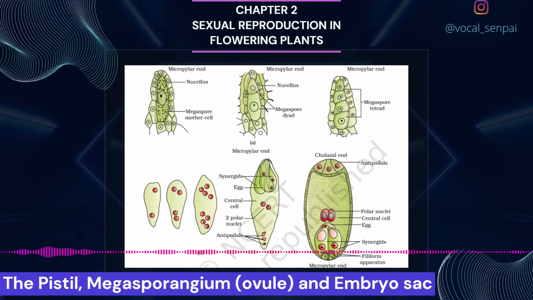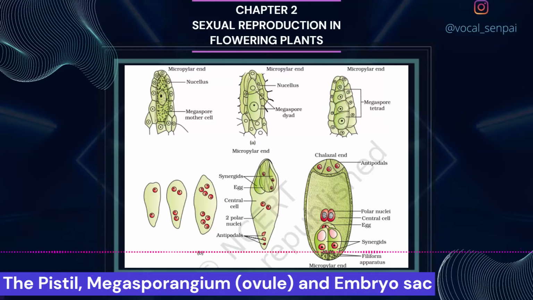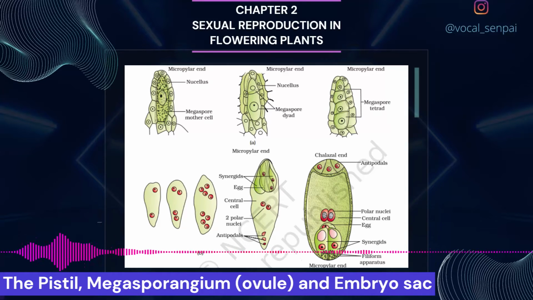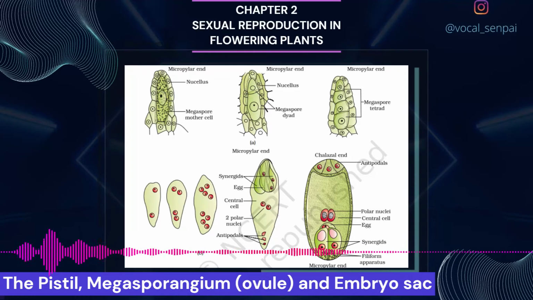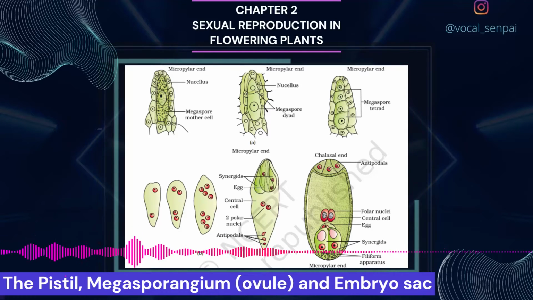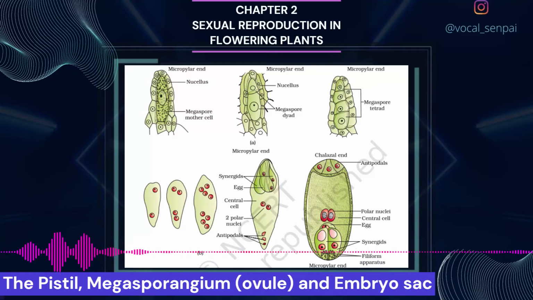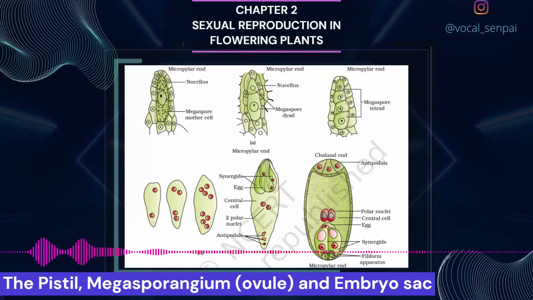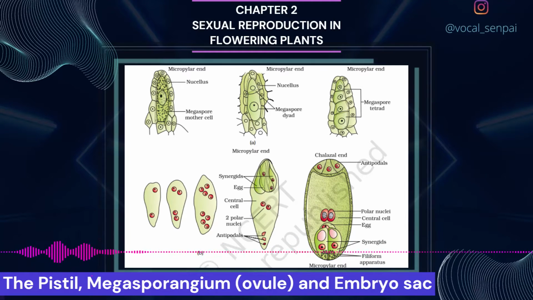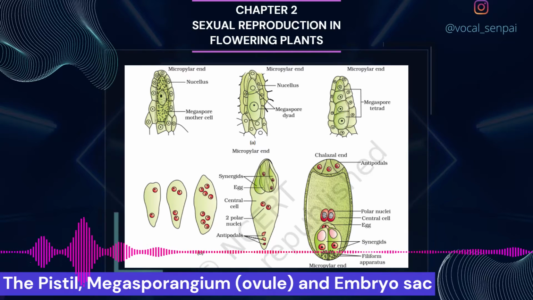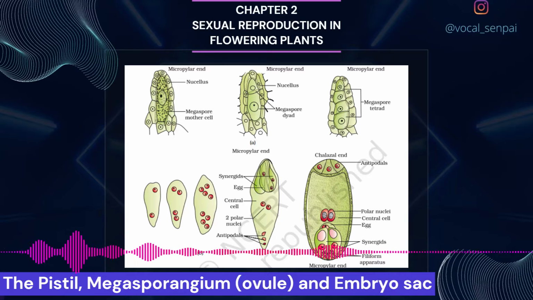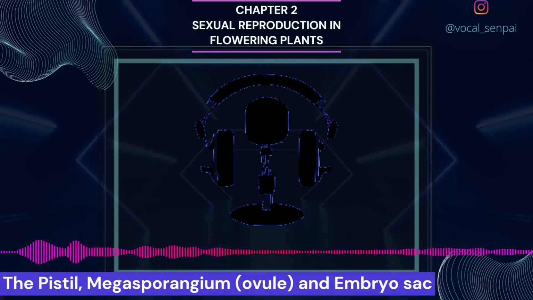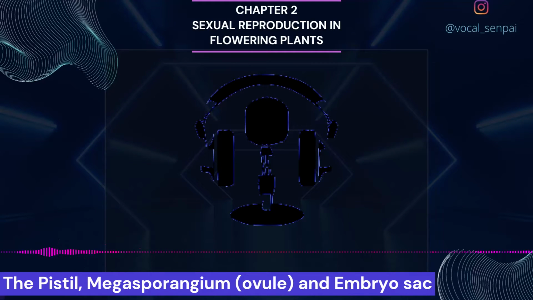of the embryo sac. It is of interest to note that these mitotic divisions are strictly free nuclear, that is, nuclear divisions are not followed immediately by cell wall formation. After the 8-nucleate stage, cell walls are laid down, leading to the organization of the typical female gametophyte or embryo sac. Observe the distribution of cells inside the embryo sac, figure 2.8b, c.